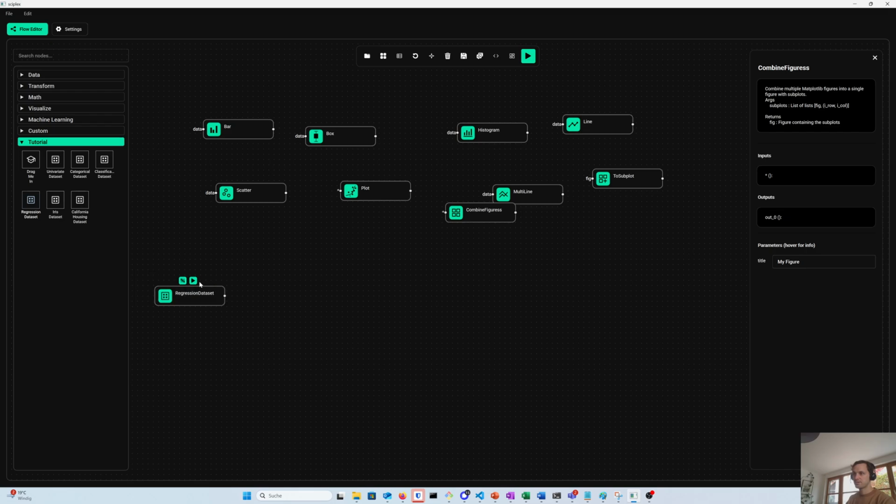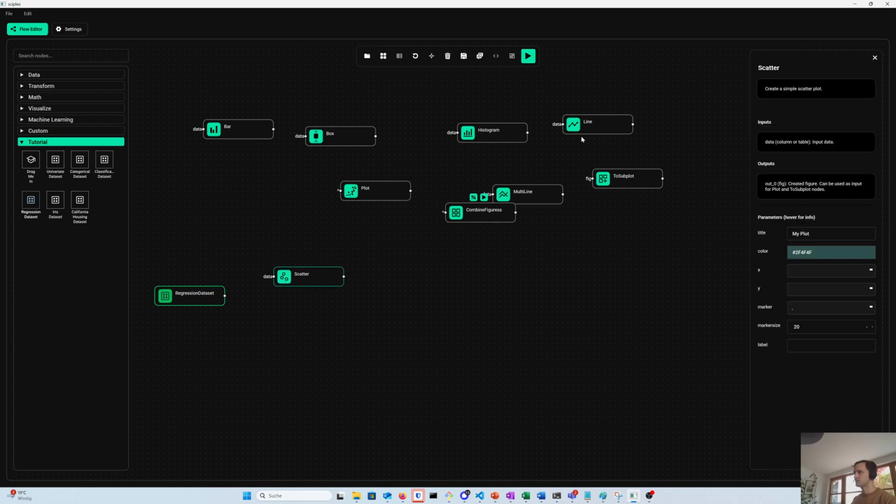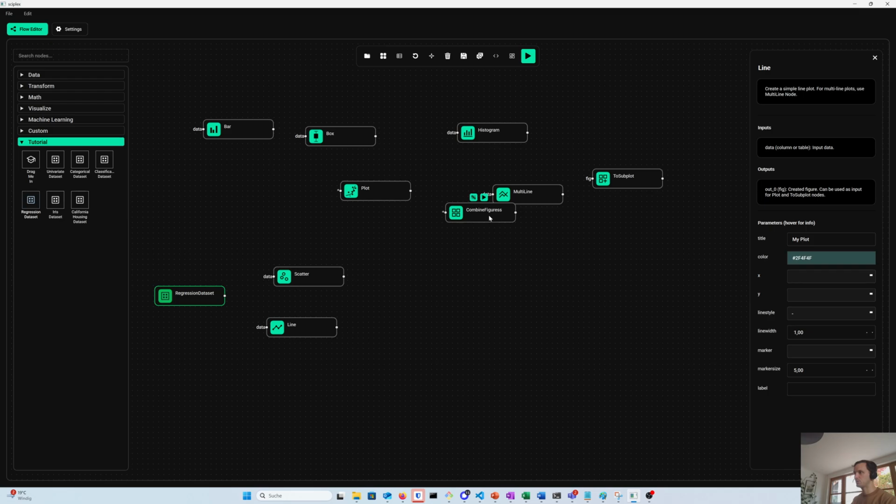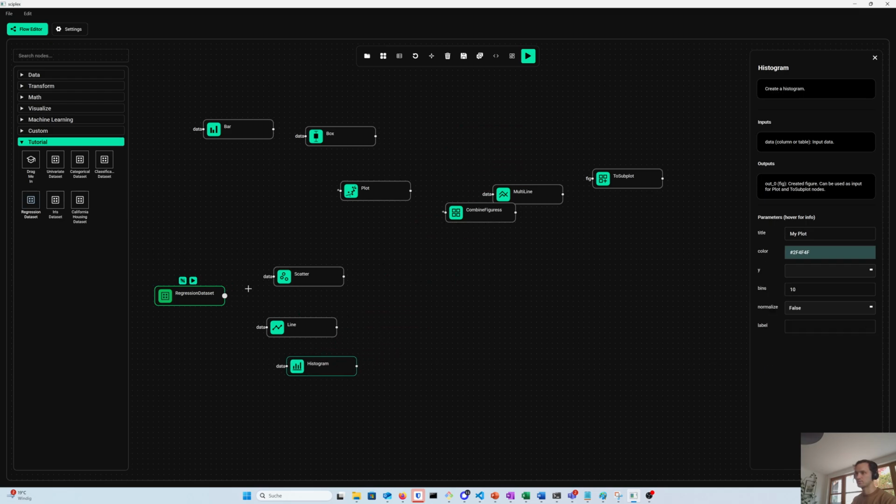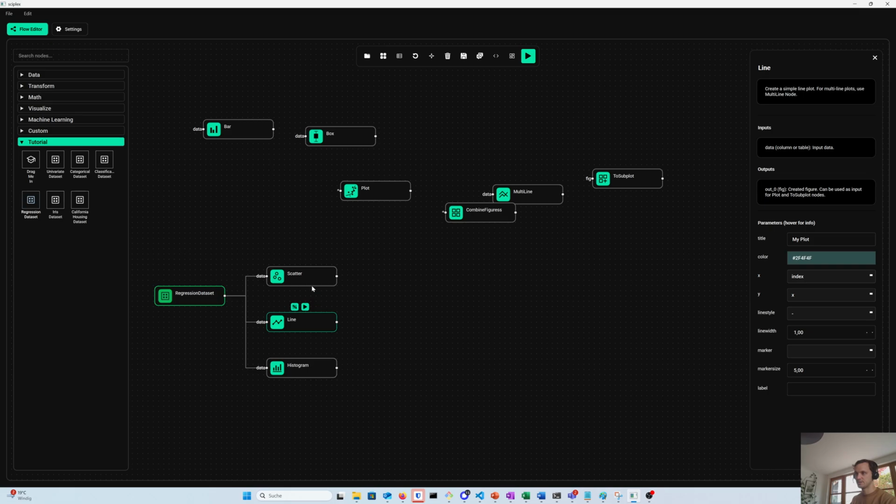Let's start again with the regression data set. We already know that. It has two columns, X and Y. Let's do a scatter plot, a line plot, and maybe a histogram for those. So connect it. All these plot nodes come with one input and one output. The data is coming in and the figure itself is coming out.